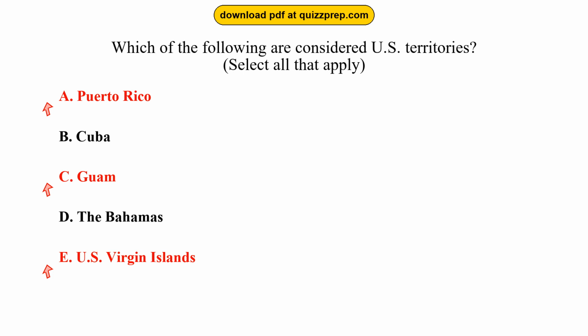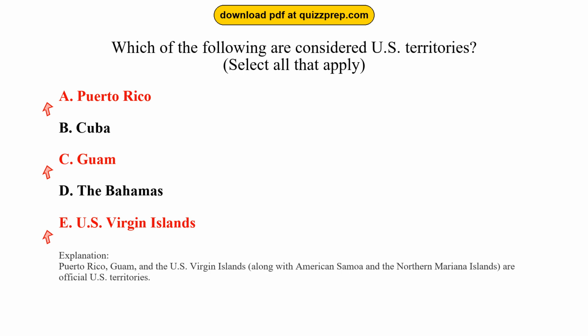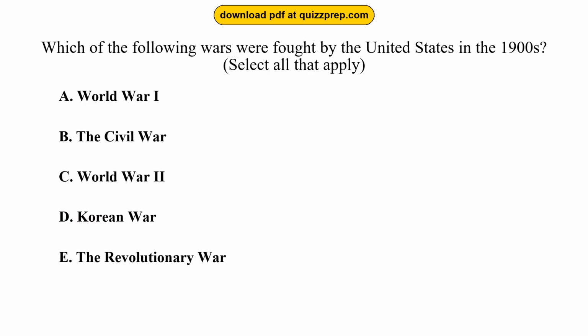Puerto Rico, Guam, and the U.S. Virgin Islands, along with American Samoa and the Northern Mariana Islands, are official U.S. territories.